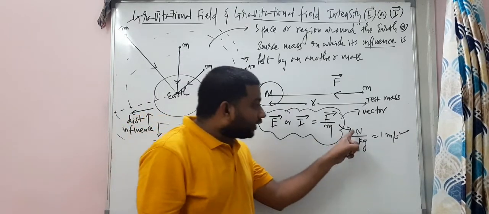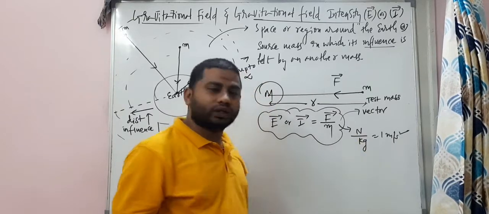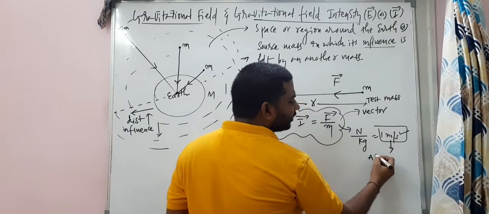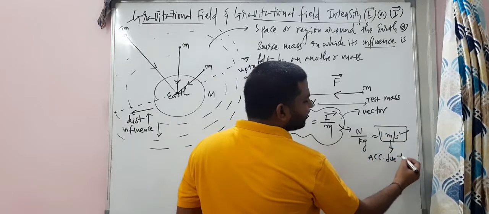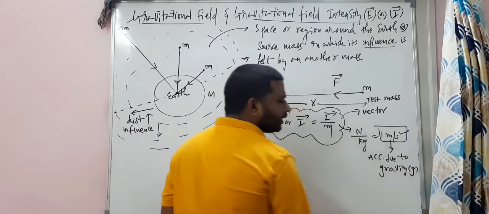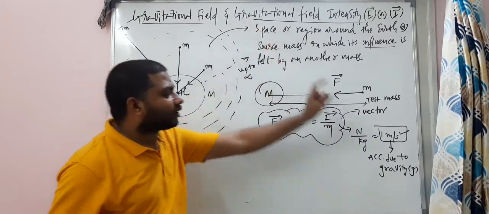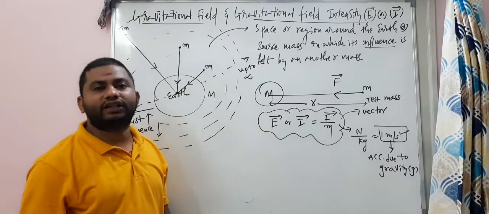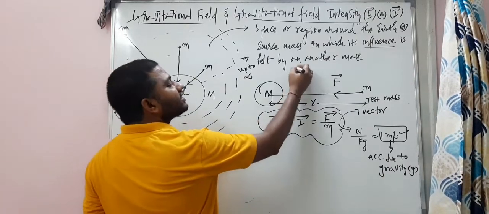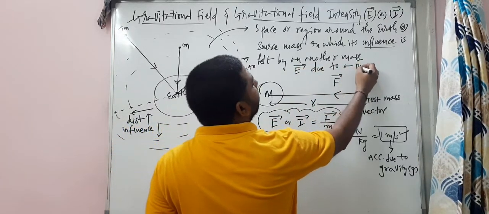So 1 Newton is equal to 1 kg meter per second square, and this meter per second square is the unit of acceleration due to gravity, my dear students. Is it the unit of acceleration due to gravity denoted with the symbol small g? Yes. So gravitational field intensity units are equal to acceleration due to gravity, and this is the gravitational field intensity due to a point mass.